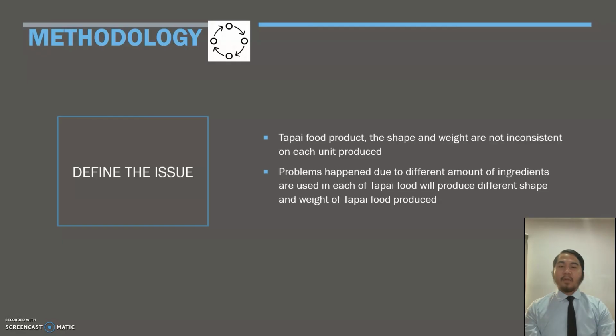The first step of the method is to define the issue. In Tapai food production, the shape and weight are inconsistent on each unit produced. The problem happens because the different amounts of ingredients used in Tapai food produce different shape and weight of Tapai.